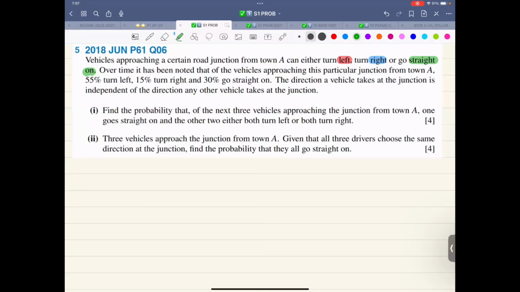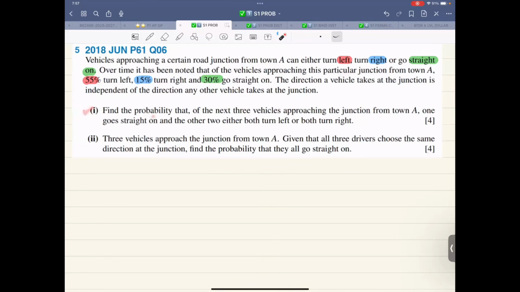Over time, it has been noted that of the vehicles approaching this junction from town A, 55% turn left, 15% turn right, 30% go straight on. The direction a vehicle takes at a junction is independent of the direction any other vehicle takes, so they are not related to one another.